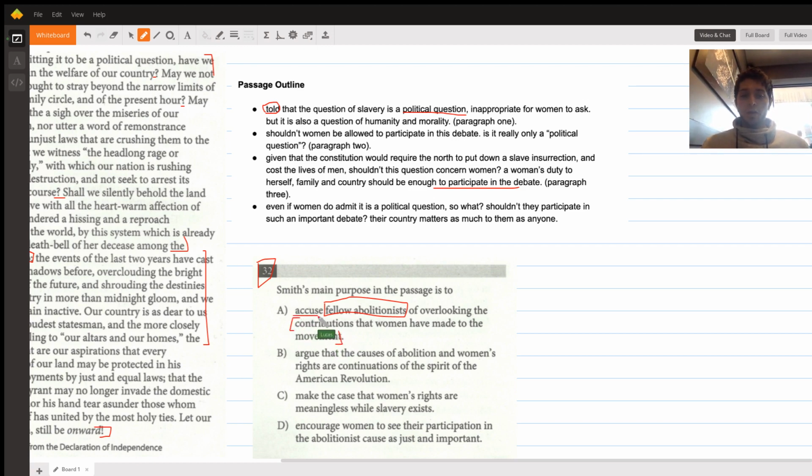So there's three things. One, there's no accusation. Two, she's not addressing fellow abolitionists. And three, there's no point where she's talking about specific contributions that women have made or even general contributions. She's just encouraging women to get involved. So this next choice is wrong.